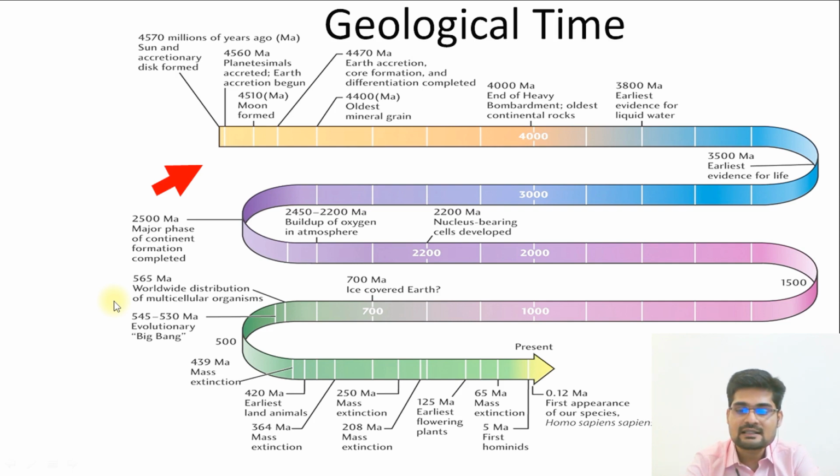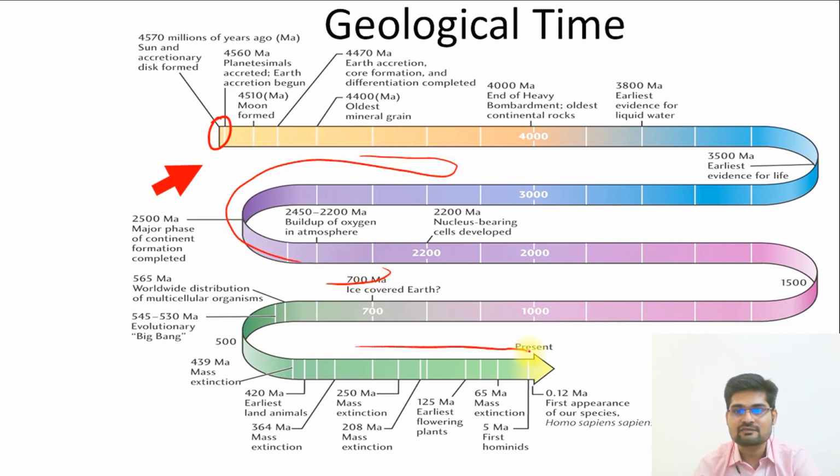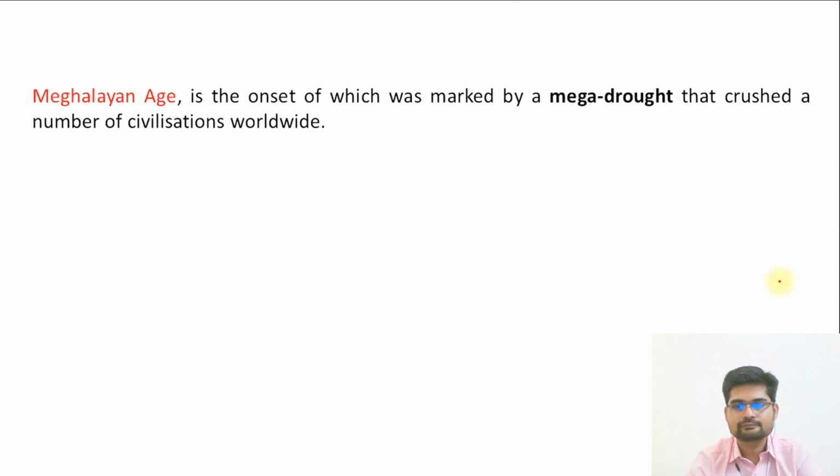So what we see here is the beginning, that is about 4.6 billion years ago, and then further we travel through all the history, through various events, and reach this particular place where we see modern human beings, that is about 0.12 mega annum, that means million years. That's important again.